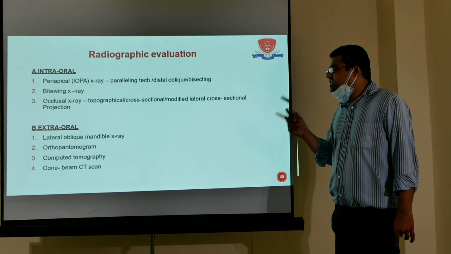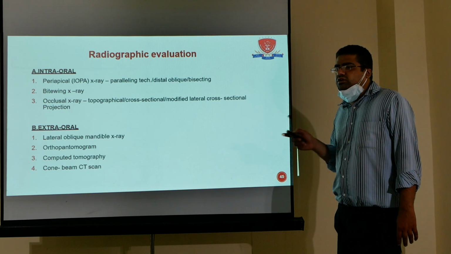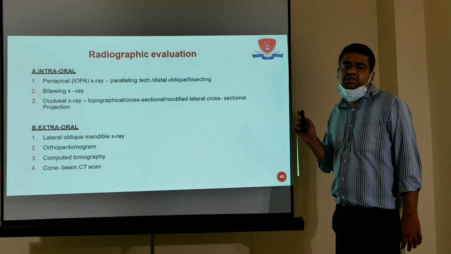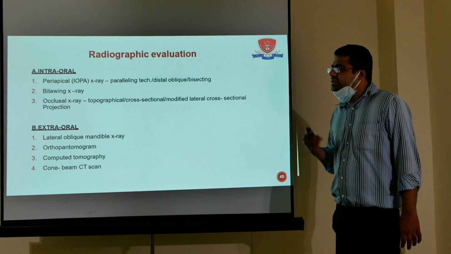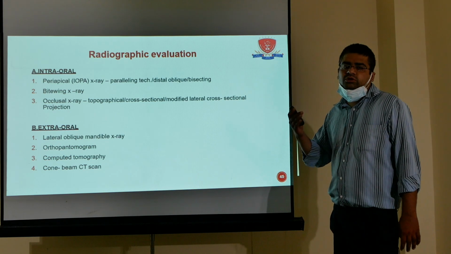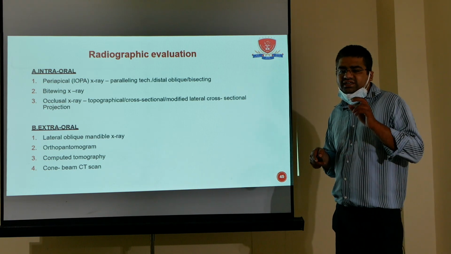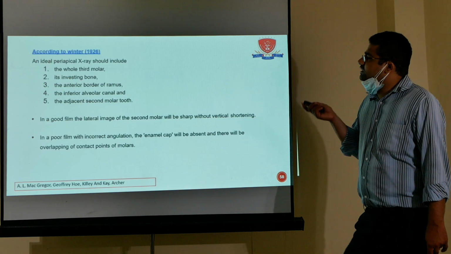Then extraoral: CT scan, OPG and lateral oblique. OPG and CT scan are the most important X-rays for these kinds of cases. If some vital structures are involved, like the mandibular canal, then we will go for CBCT for the exact position of that tooth.